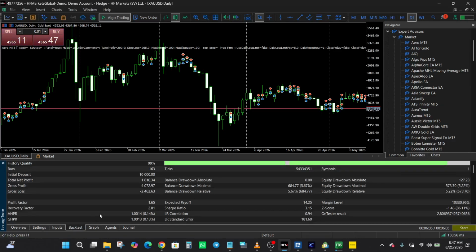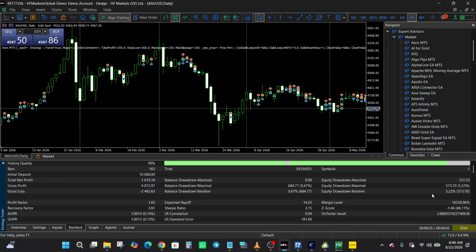So briefly looking at the backtest results that we have here, the initial deposit is $10,000, and we can see that the total net profit was about 16%. We can see $1,610.34 in net profit, and we had a balance drawdown. The maximal balance drawdown was 5.67%, which is pretty fair. Okay, and we can also see that the equity drawdown maximal was 5.22%. So that is a reasonable drawdown. All right, not extremely large.